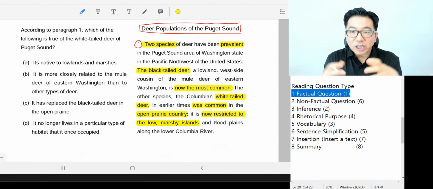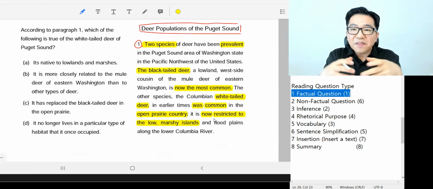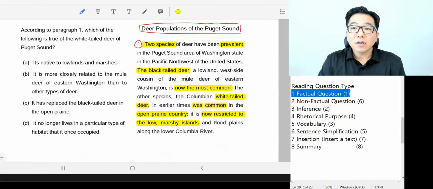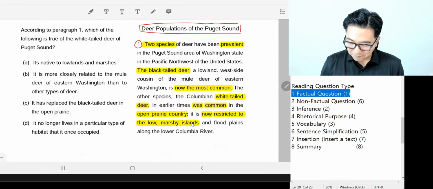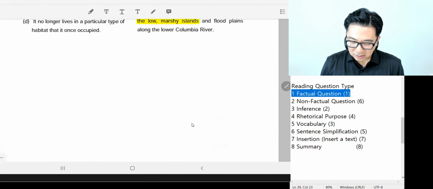They are restricted within the boundary of this habitat, which is not the same as open prairie. Okay, it's the first time, so I may be covering a little bit more detail than you would have liked, but I just want to do a good job and do it thoroughly.